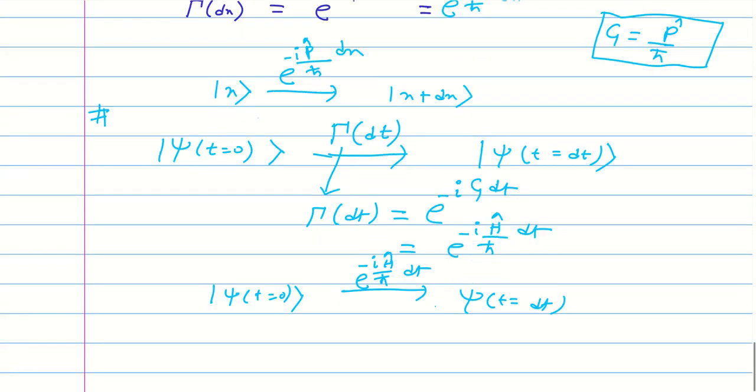So in general, if your state is at t, its time evolution is given by whatever state it was at t equal to 0, you just have to multiply with this.